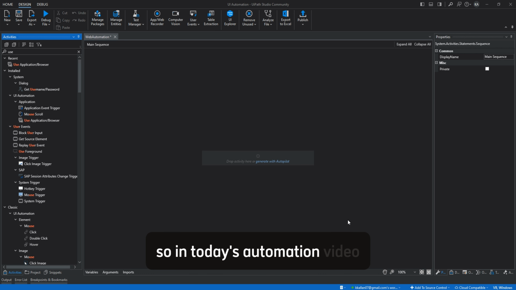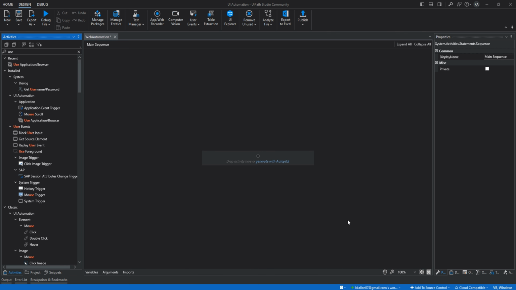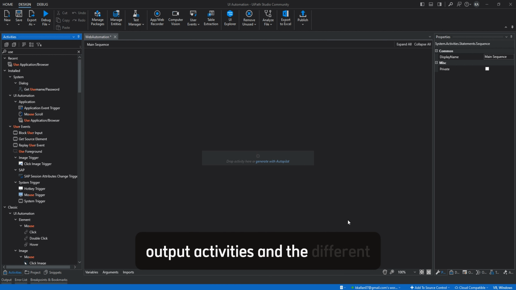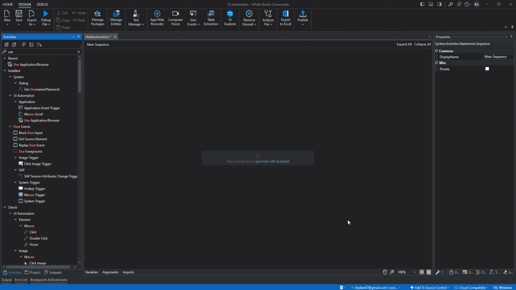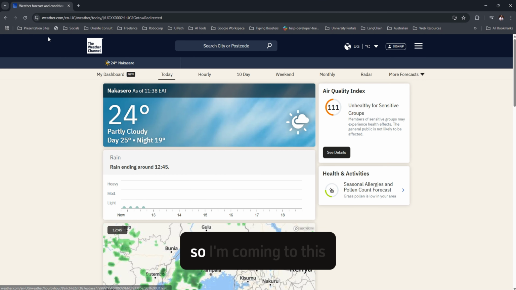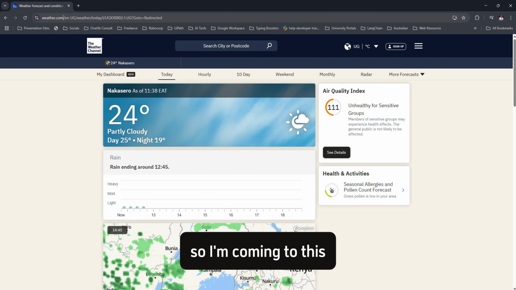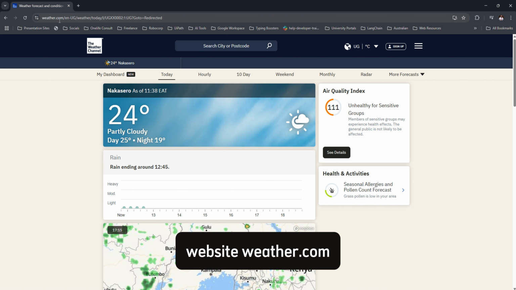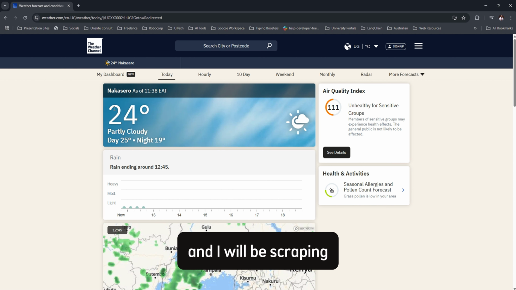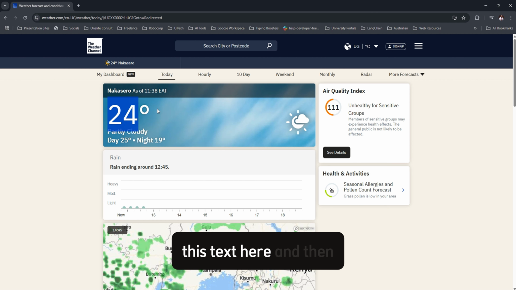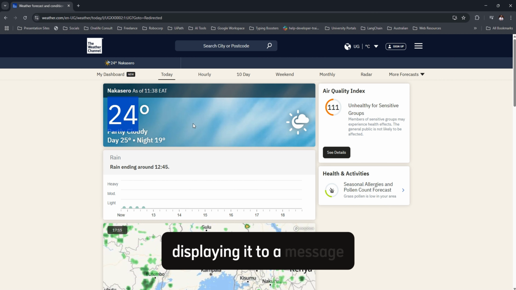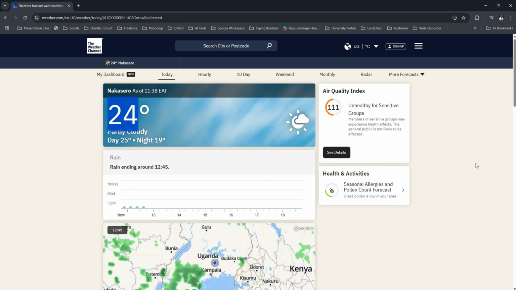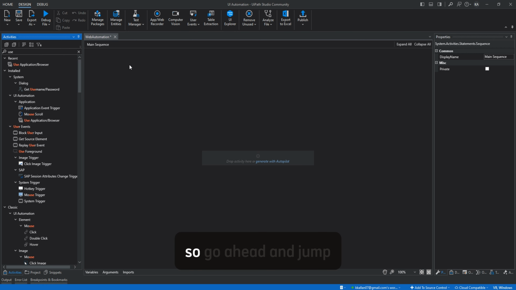So in today's automation video, we'll be looking at output activities and the different output methods. I'm coming to this website, weather.com, and I will be scraping this text here and then displaying it to a message box. So go ahead and jump in.